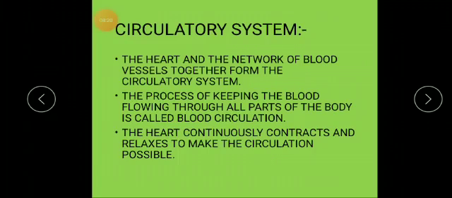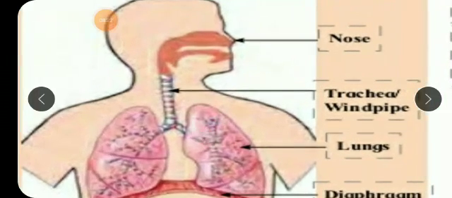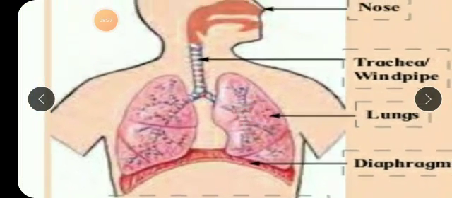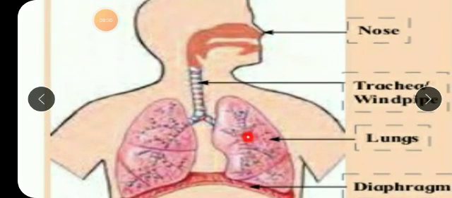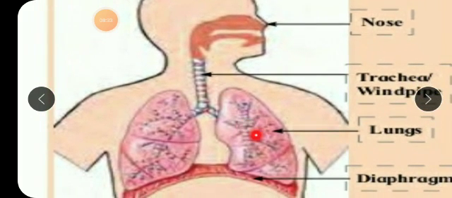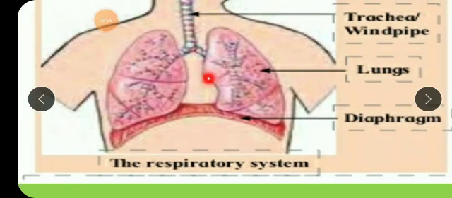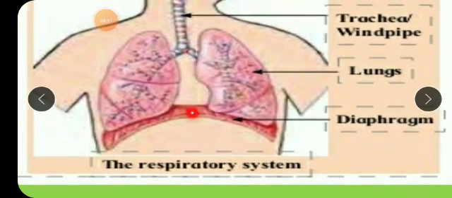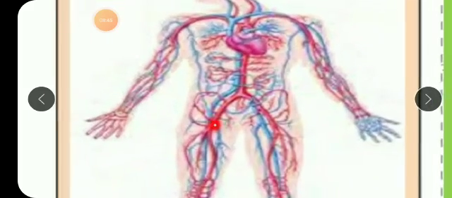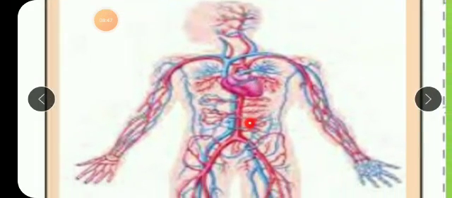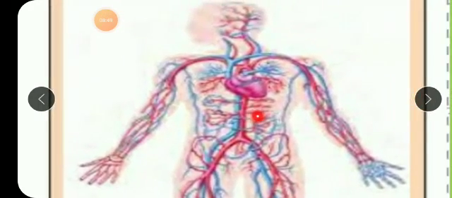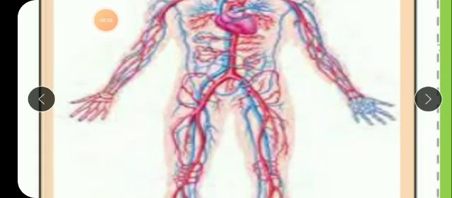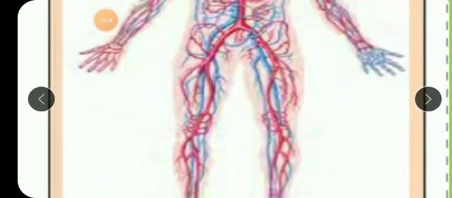Today we studied the respiratory system: nose, trachea or windpipe, lungs. Inside the lungs, there is a thin network of air pockets, which is called alveoli or air sacs. And then this whole structure lies on the diaphragm. Diaphragm again is a flexible organ, just like rubber, an elastic organ. It can move up and down. And this is the circulatory system. When the blood keeps on flowing continuously throughout different parts of the body, it is called blood circulation, and it is done with the help of the heart and the network of blood vessels. All these blood vessels are connected to different parts of the body.